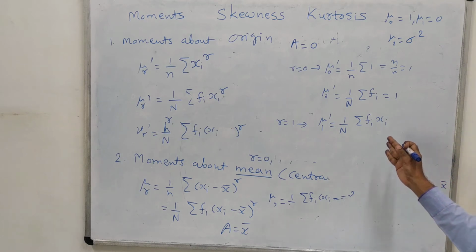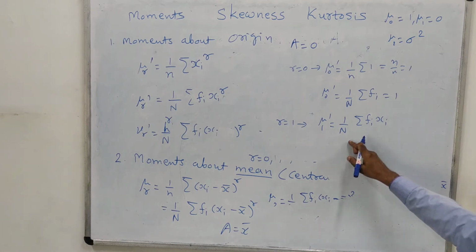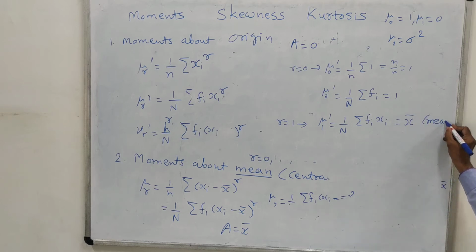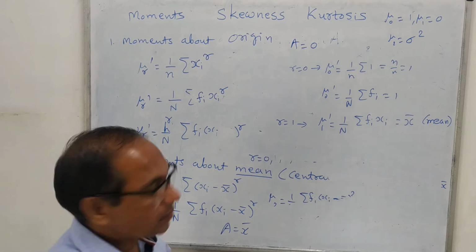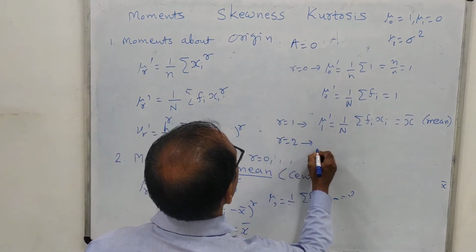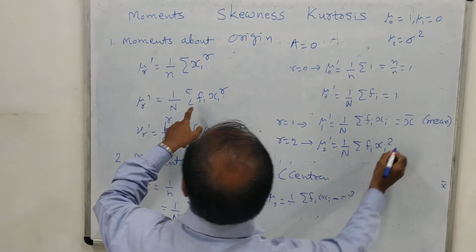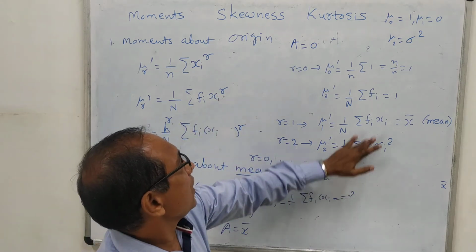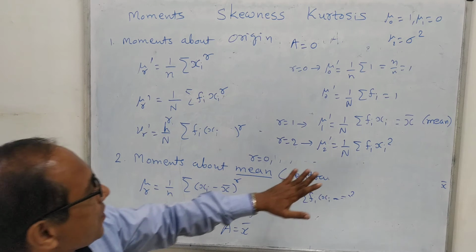Just before, a minute or 2 minutes ago, we have seen the same thing about this one. This is nothing but the mean x bar. Mean, sigma fi xi upon capital N, is x bar. So here mu1 dash is the mean itself. Similarly, for r equal to 2, we can have mu2 dash equal to 1 upon n sigma fi xi square. You can see if we put r equal to 2, we get fi xi square. But this has no relevance symbol, just like variance or whatever it is. So we will keep it as it is.